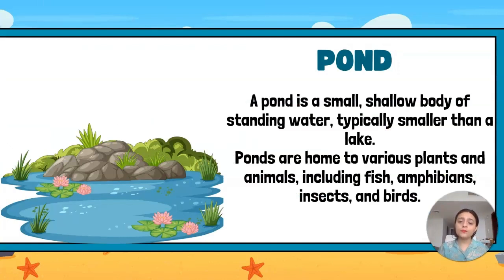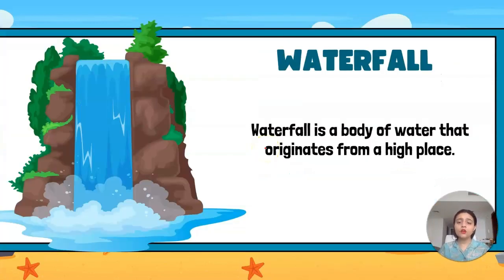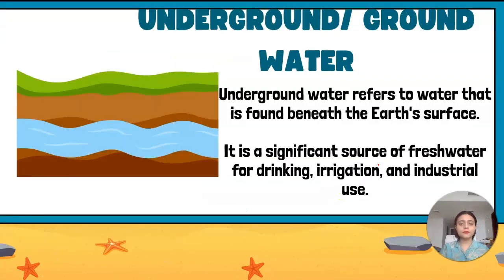Then there is a pond. A pond is a small shallow body of standing water, typically smaller than a lake. Ponds are homes to various plants and animals, including fish, amphibians, insects and birds. We can make use of pond water. Then there is a river. A river is a stream of fresh water that flows through a channel on the ground. A waterfall is also a fresh water body, and it originates from a high place like mountains or hills.